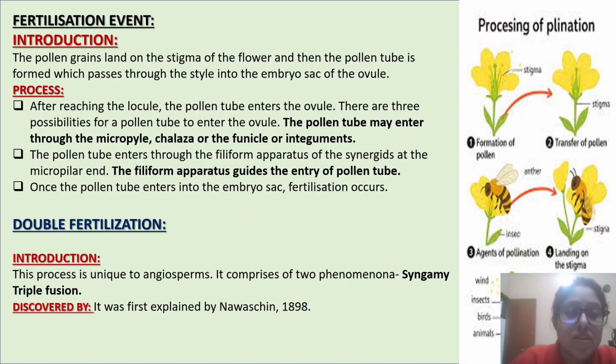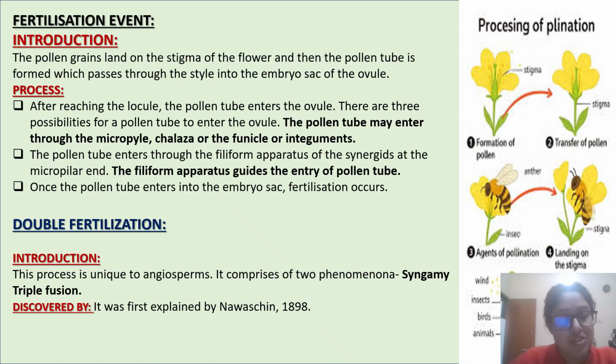Next, the pollen tube enters through the filiform apparatus of the synergid at the micropylar end. The filiform apparatus guides the entry of the pollen tube. Once the pollen tube enters into the embryo sac, fertilization occurs.